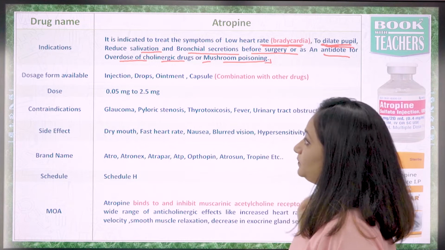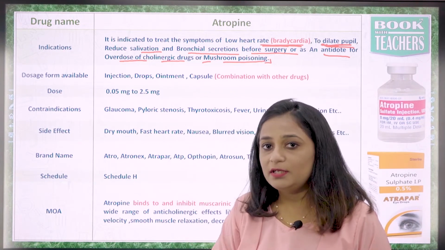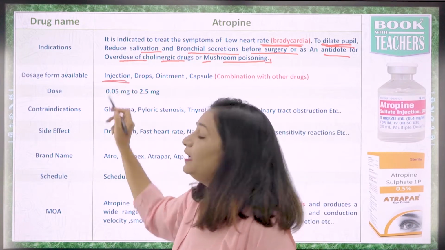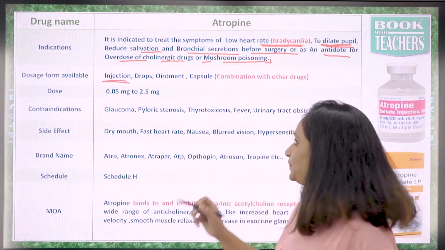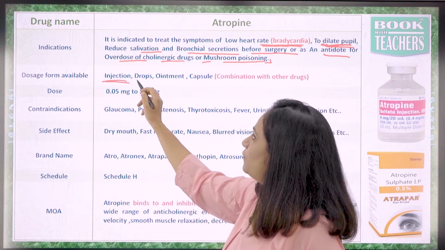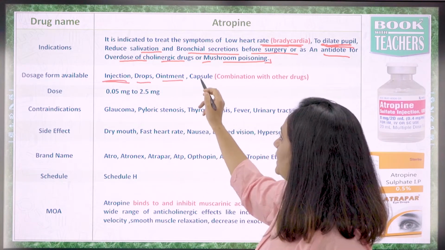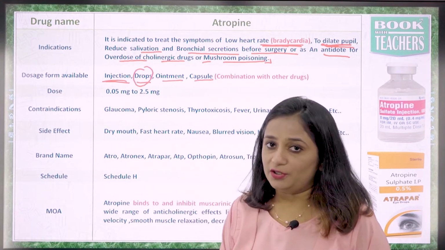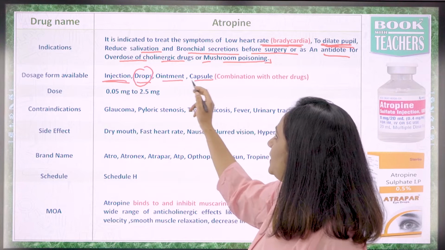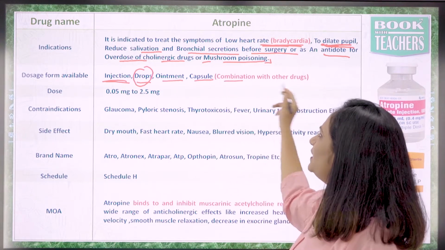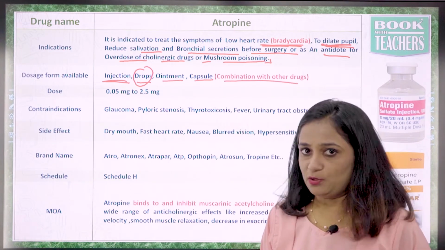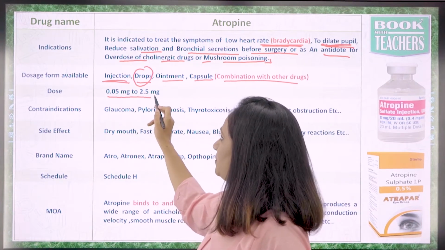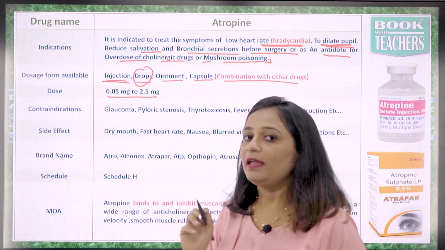Now as it's an emergency drug, it is most widely given as injectables. It is also available in the form of drops, ointment and capsule. Drops are given for eye instillations. Ointment and capsule can be in combination with other drugs as well. Dose may vary from 0.05 mg to 2.5 mg.